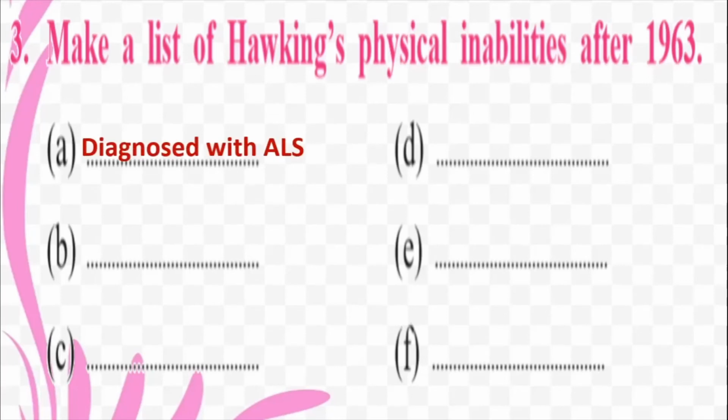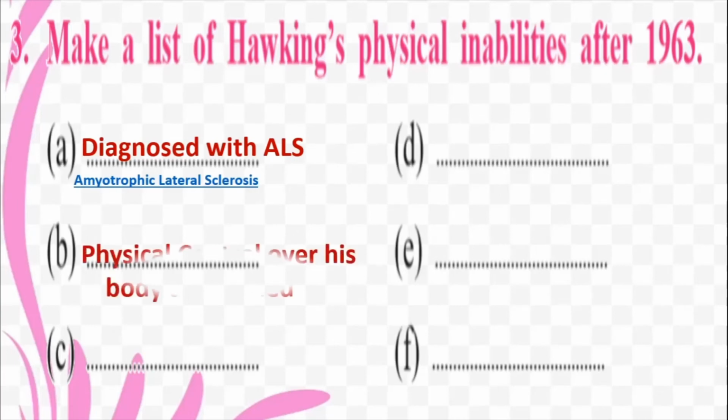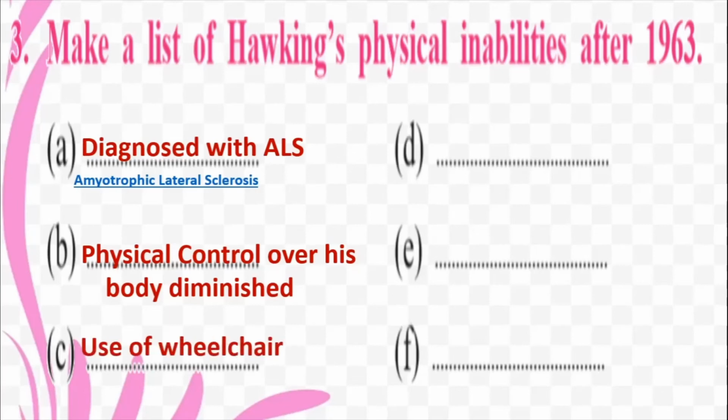So he was diagnosed with ALS. Okay, we discussed what that disease is called. It is called the amyotrophic lateral sclerosis syndrome. Okay, it is a disease which affects your nervous system. After that, children, he lost physical control over his body. That is, it diminished slowly. He lost the physical control which he had over his body. After that, it progressed and he had to make use of the wheelchair. He could no longer walk and move around on his own.